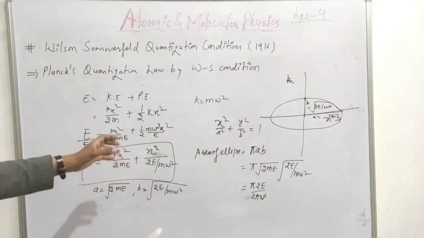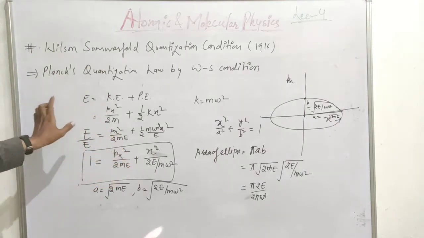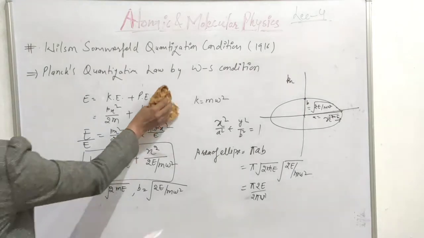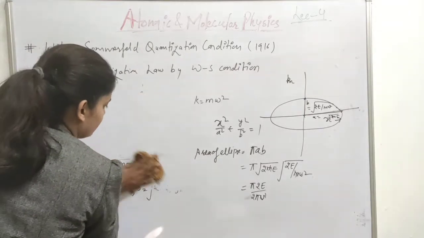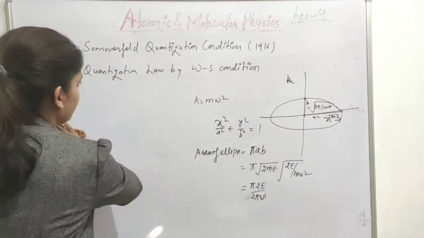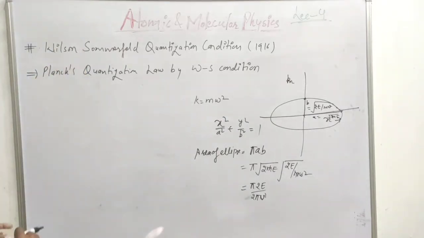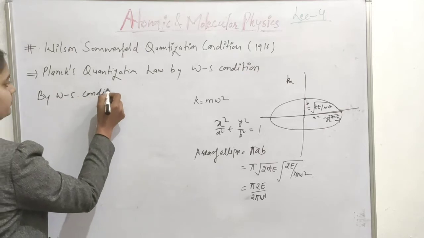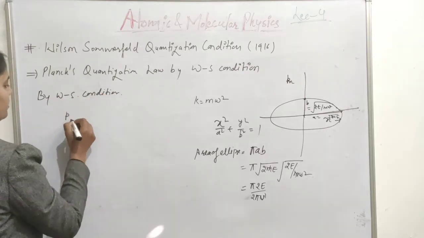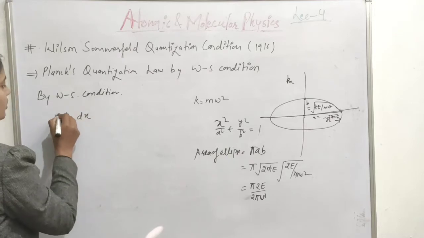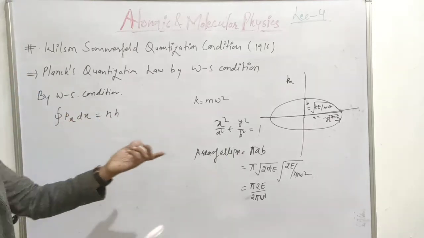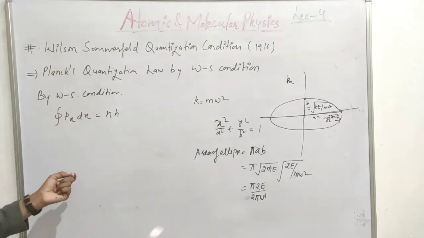And now we are using the closed integral of pi dqi, which also gives us area, from the Wilson-Sommerfeld condition. What does the Wilson-Sommerfeld condition say? We have the closed integral of px dx is equal to nh. So this is nothing but the area of this ellipse, px into dx.